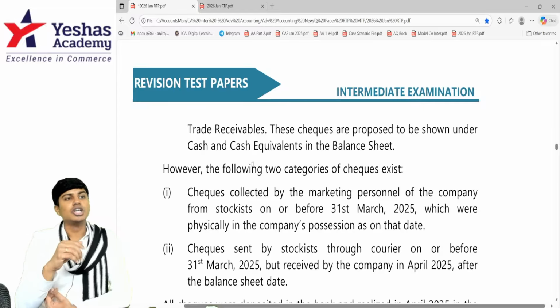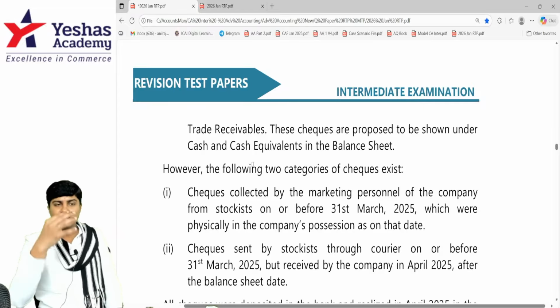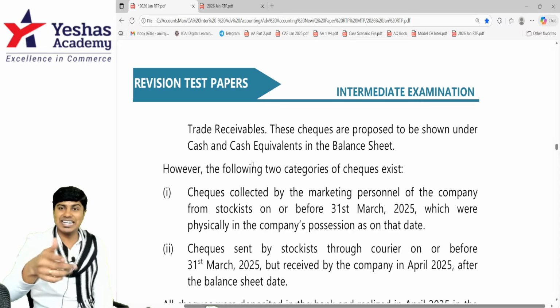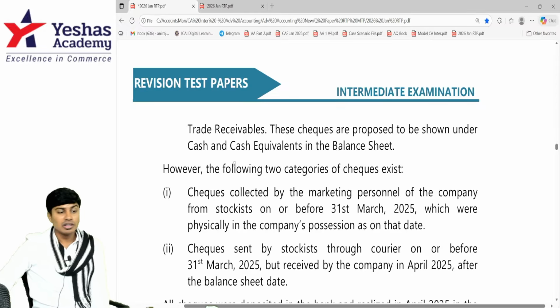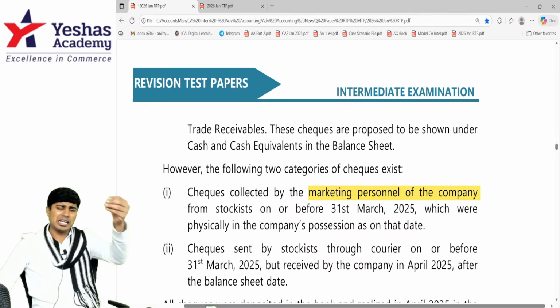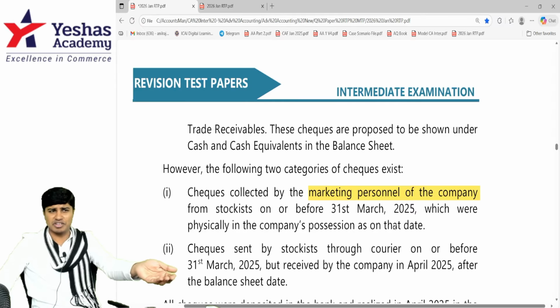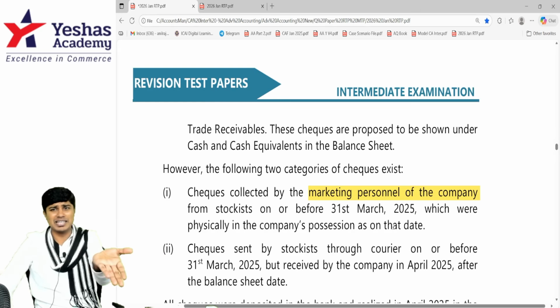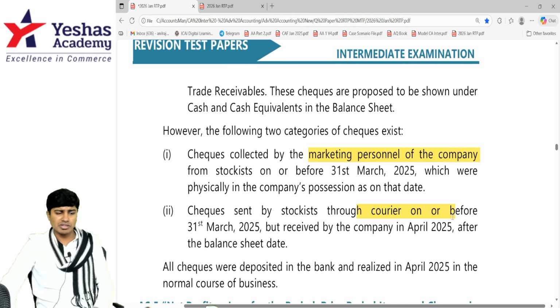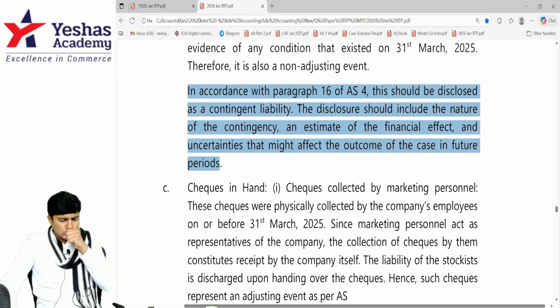For Zenith Industries, to record the check as their asset, they should have received the check directly before 31st March, or their agent or employee should have received it before that. They've given that. However, the following two categories of checks exist. Checks collected by marketing personnel of the company. If marketing personnel of the company has collected the check before 31st March, it is as good as the company has collected the check before 31st March. Second one, check is sent by courier. This is a very outdated question, but they've reconsidered it and issued it in our RTP.